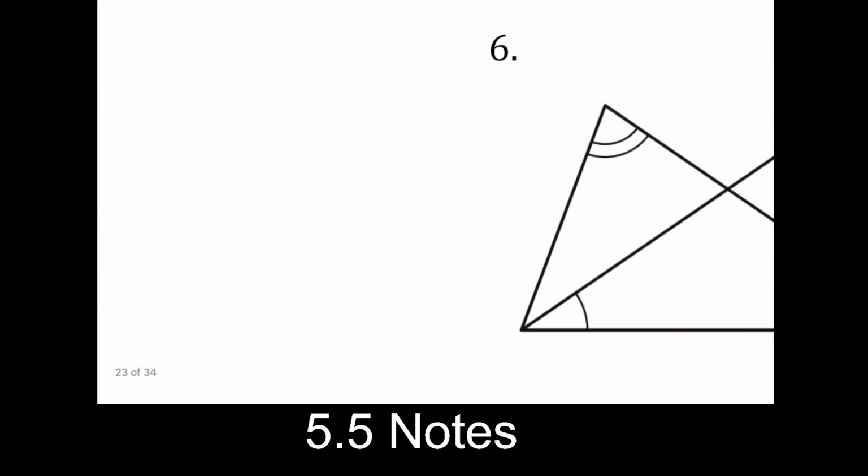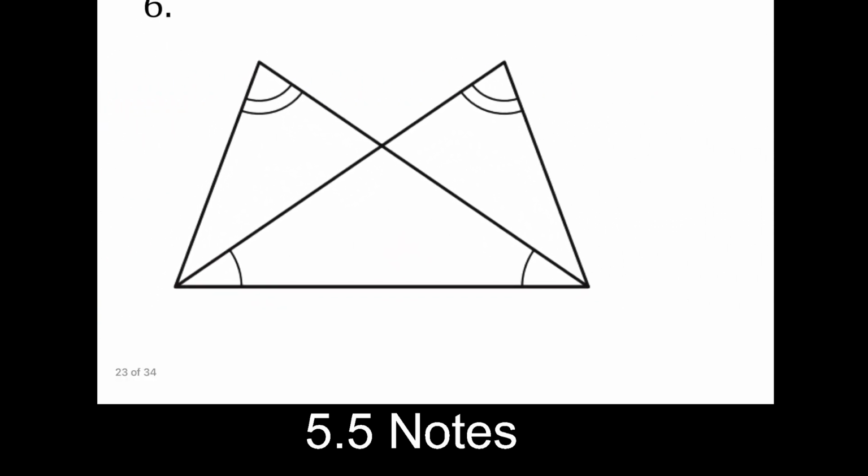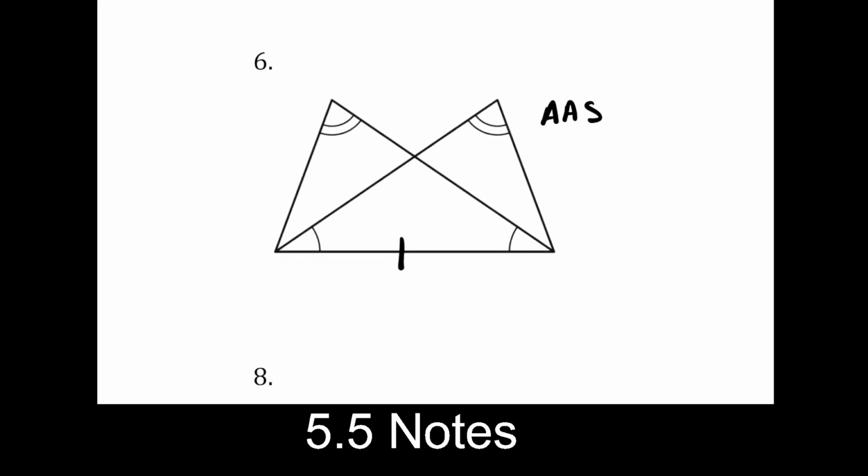Number 6. Back to that nasty setup. We have that marked side here again. That's that shared side. And of course we have an angle and a side. But the side is on the outside of the 2 angles. It's not included, so this is going to be angle, angle, side. Okay, hopefully you're seeing this pattern and how this works from here.